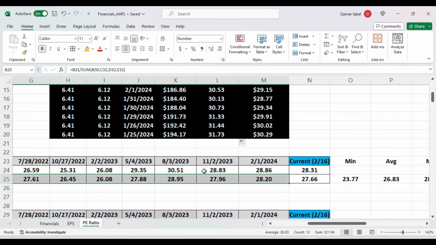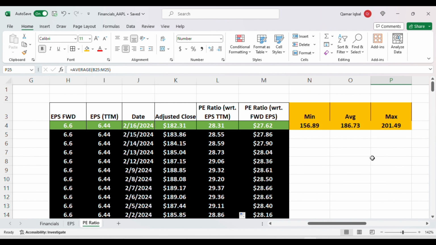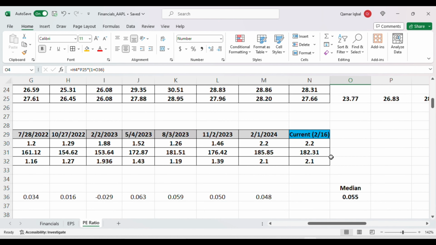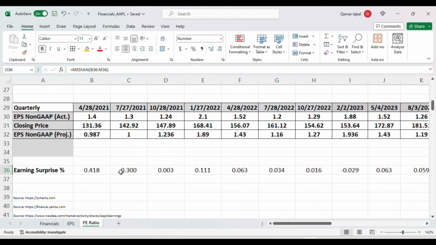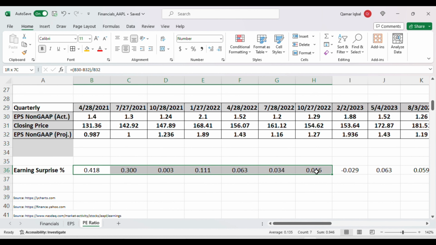For the last 12 quarters, according to the earnings release date for that quarter, I designed this table just to be consistent. For example, for the latest quarter, they released the earnings on February the 1st, so I calculate the forward PE on that date for that quarter, and the same thing with the previous quarters. So the average value for the forward PE for the latest quarter is 26.83. I'm putting this formula and then multiplying with O36. Basically, I'm trying to calculate the earnings surprise for all the 12 previous quarters.